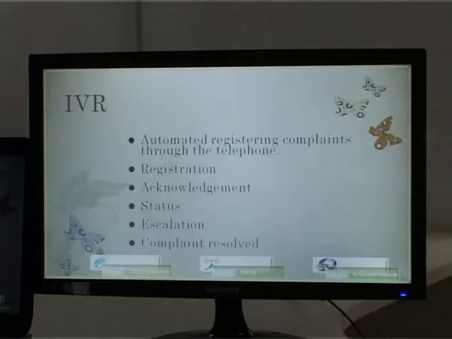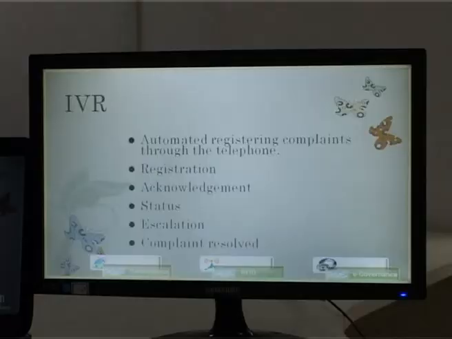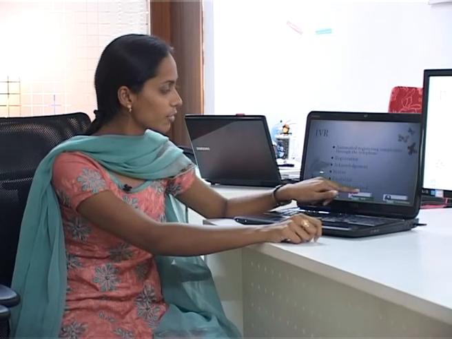And this is IVR. Here also we can launch the complaint through the IVR portal, that is through telephone, registering the complaints, and acknowledgement means issuing of the docket number and the status, escalation period, where if it is not solved by the field manager, it will get solved by the higher authorities, and finally the complaint raised by the user will get resolved.